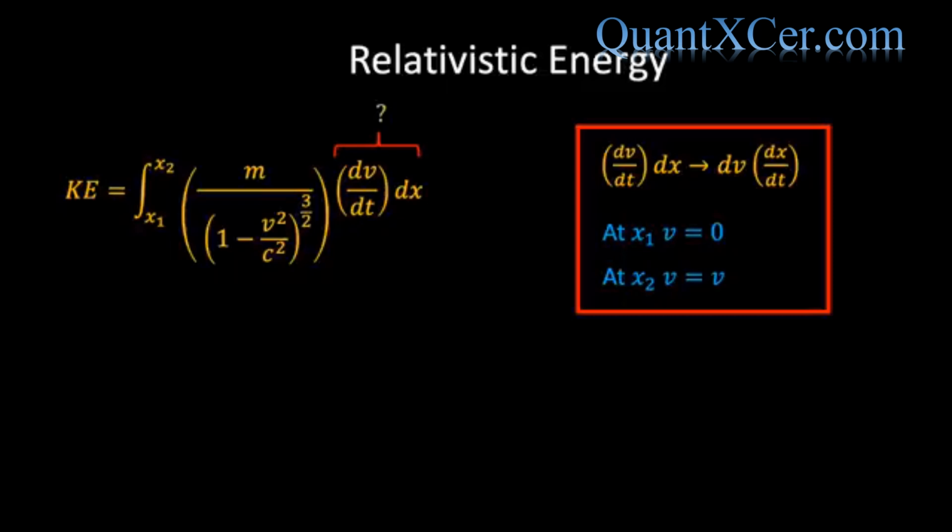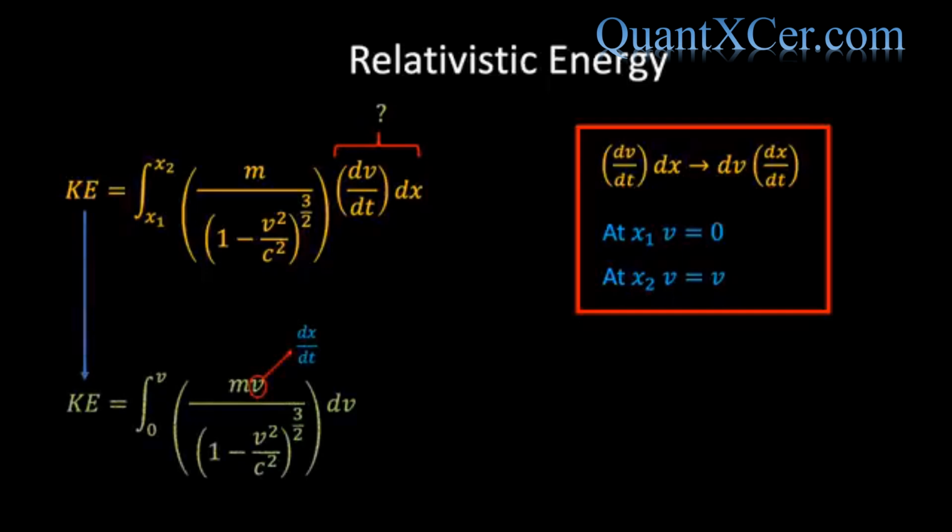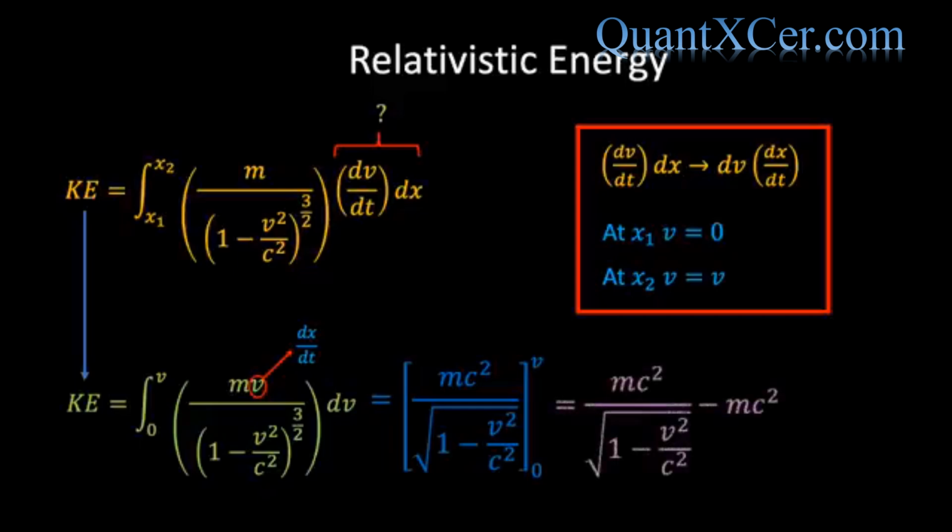This change of variables will also change the limits of the integral, and if we imagine that our object begins at rest, then we can write v equals 0 at x1. Furthermore, we will assume that the velocity at x2 is v. If we sub this back into our integral, then we find the following relatively simple green expression. If we then integrate with respect to v and sub in the limits, we finally arrive at this pink expression.